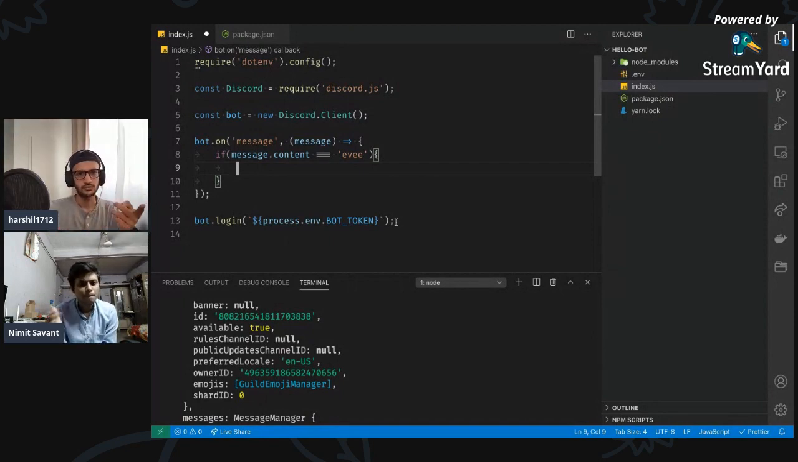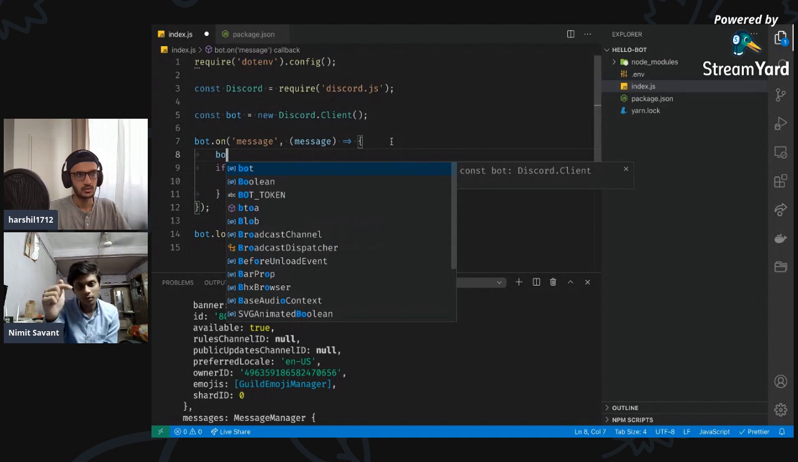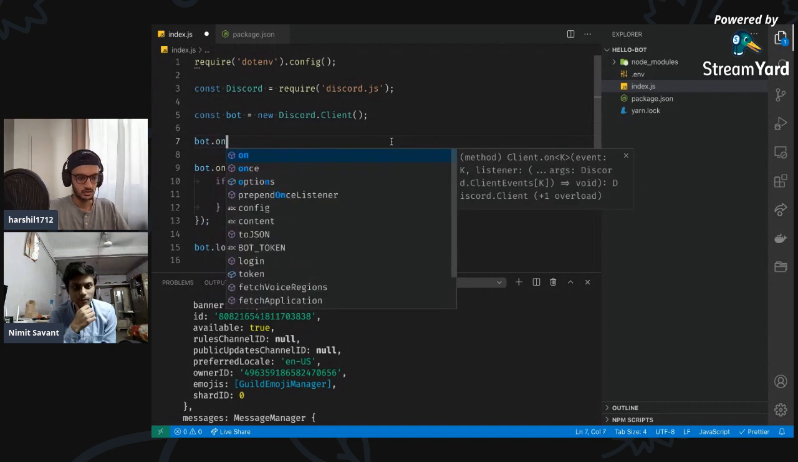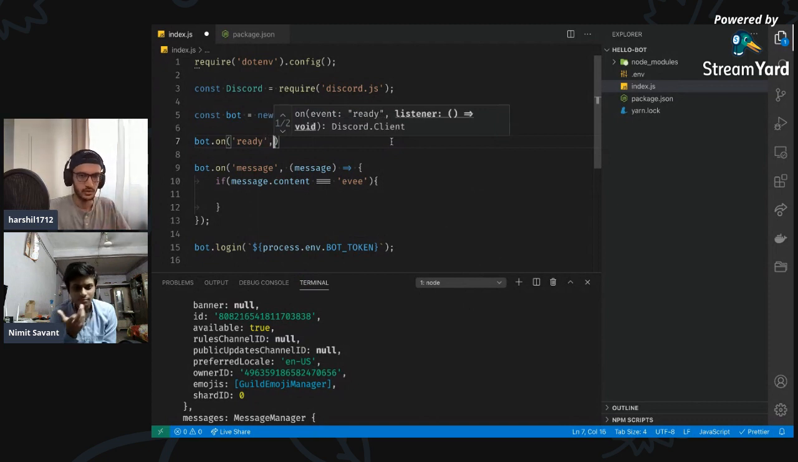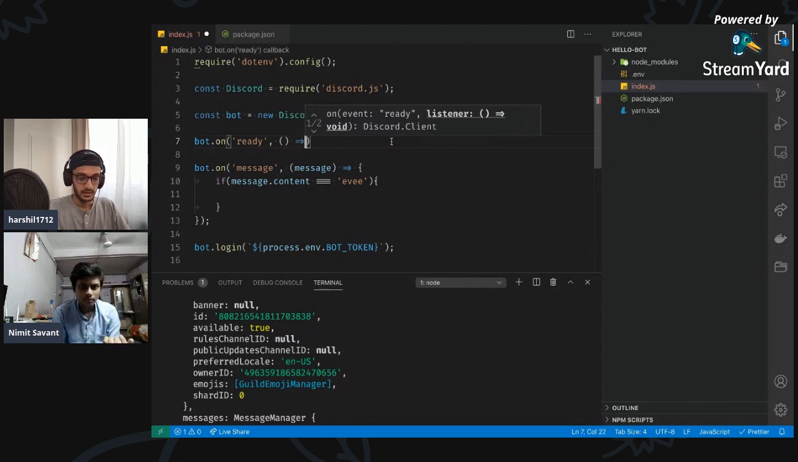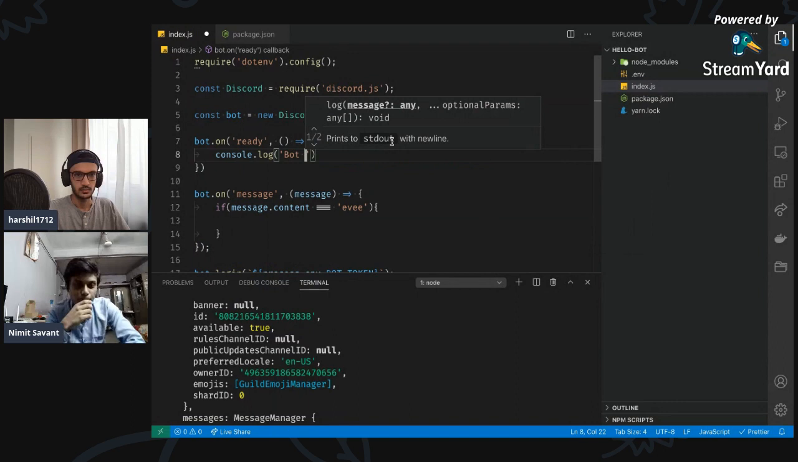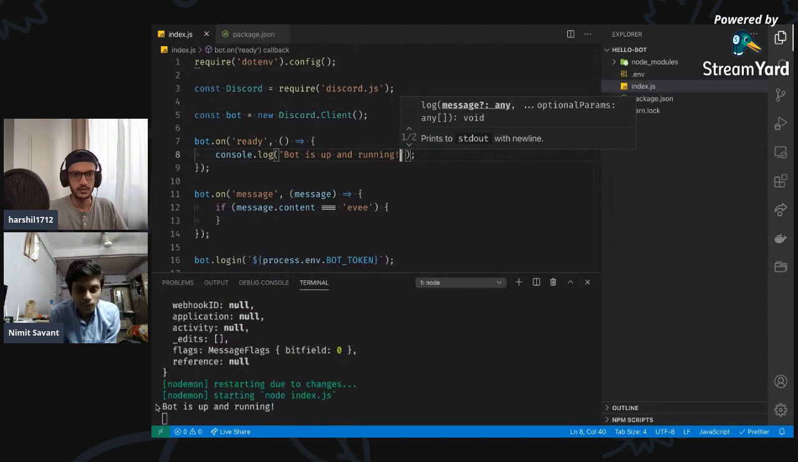Where do you want me to do it? Before this statement, just above it. So this is gonna be again bot, just above bot.on. This is like an event listener. Bot.on, and then ready, and then just a simple function. If I'm making any mistakes in JavaScript, just let me know. Console.log, and then we're gonna say bot is up and running. I think this looks good. Amazing. If I save this, now it says bot is up and running.